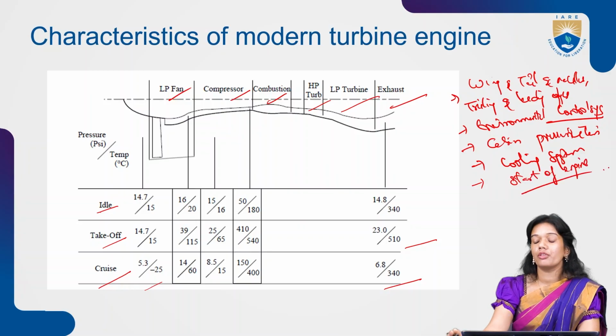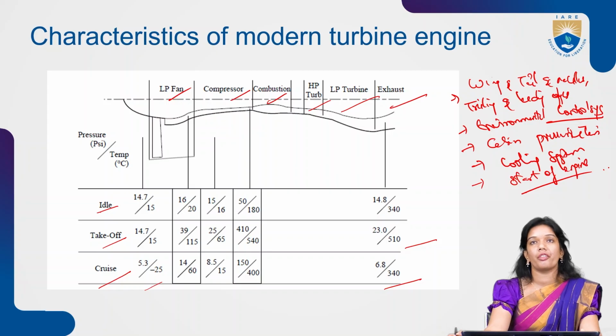Now, before you have this application of the pneumatic system, let us see the characteristics of it.